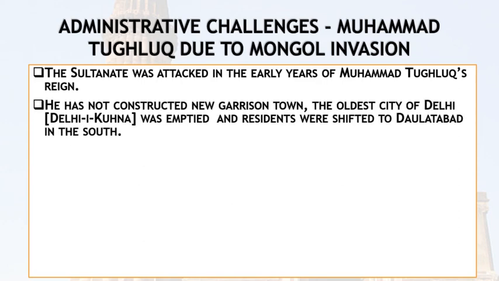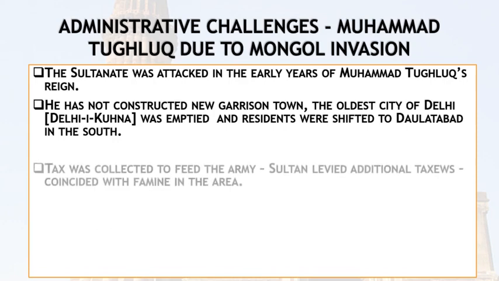He did not construct any garrison town, but he converted the oldest city of Delhi, Delhi-e-Kuna, into his garrison town, and he transferred each and every resident of that town to the south, to Daulatabad.